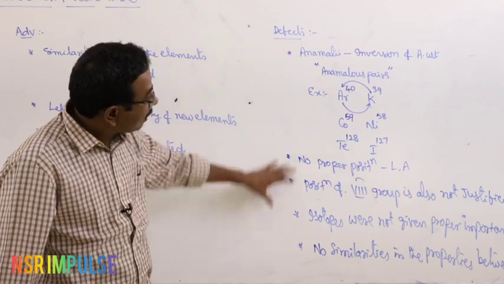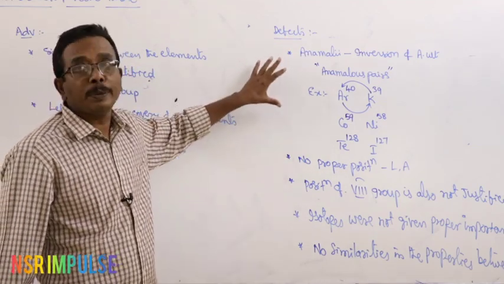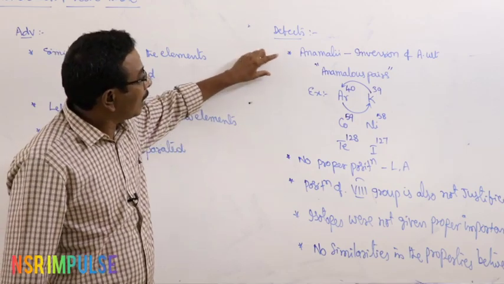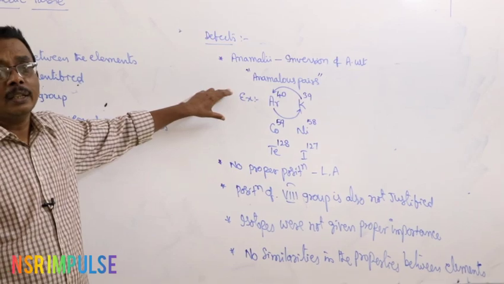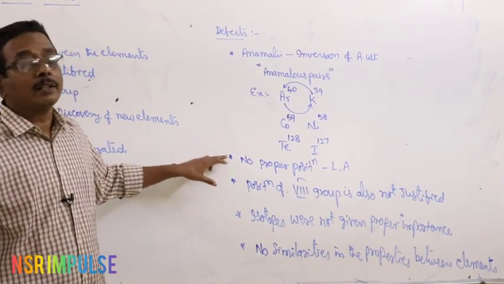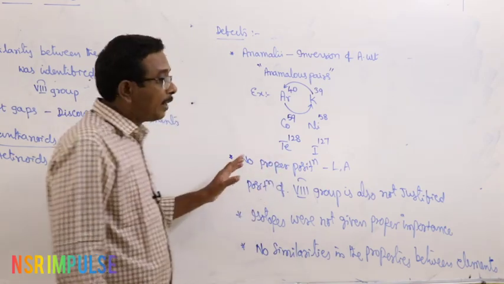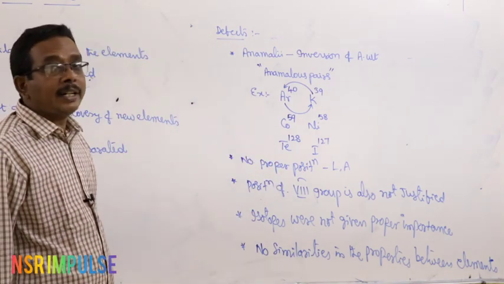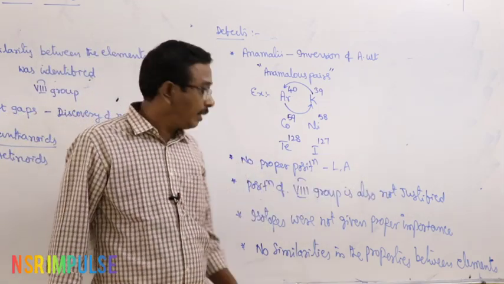And these are all the limitations or defects of Mendeleev's periodic table. Anomaly in the inversion of atomic weights is observed, and Mendeleev could not explain the reason for that. There is no proper position provided to the lanthanides and actinides, and the position of eighth group elements is not justified.